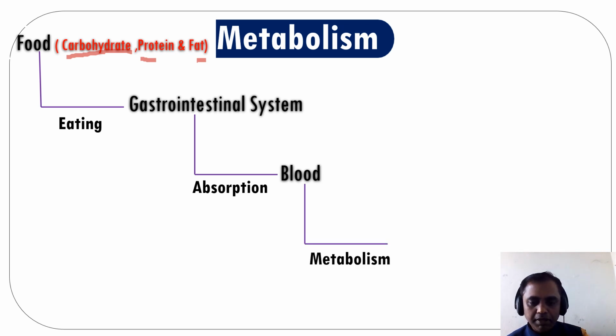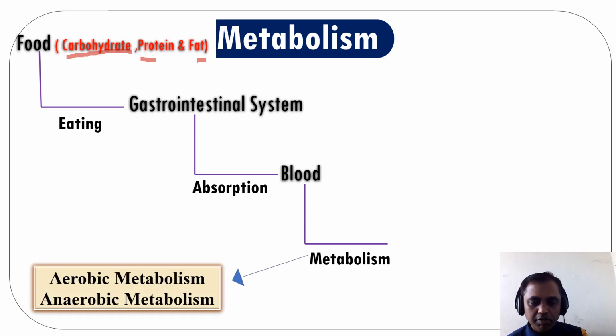In the blood, the metabolism takes place. There are two metabolisms in our body: one is aerobic metabolism, another one is anaerobic metabolism. In 95 to 99% of cases our body undergoes aerobic metabolism, and in 1 to 5%, in some environments, anaerobic metabolism takes place.